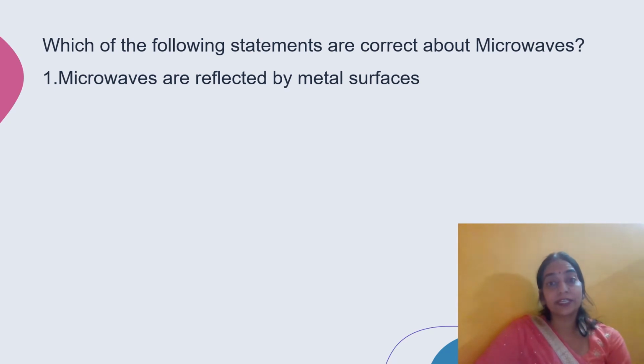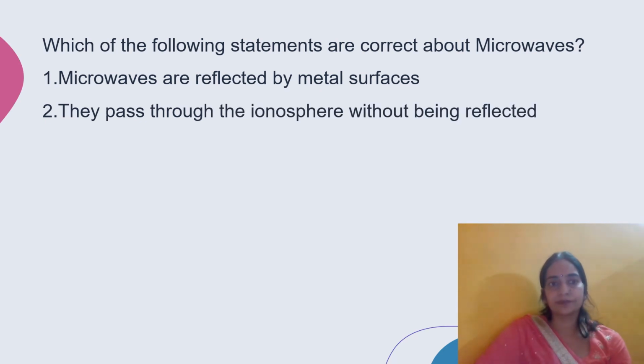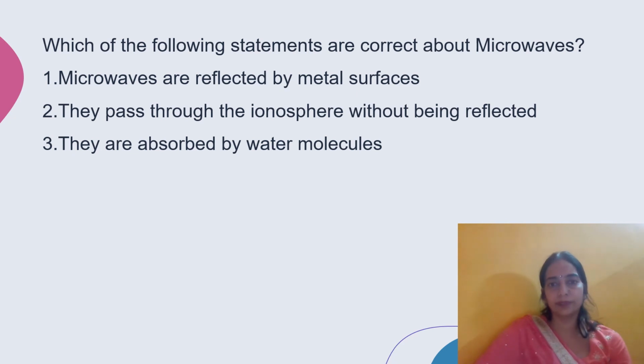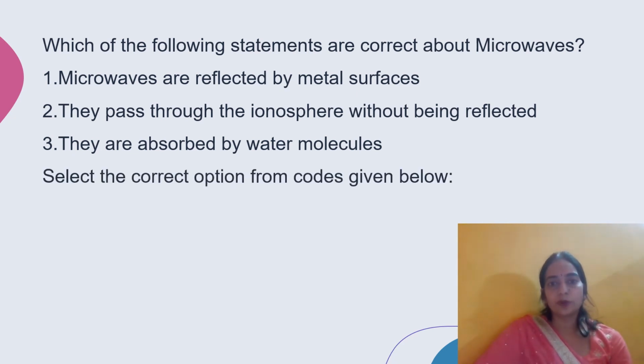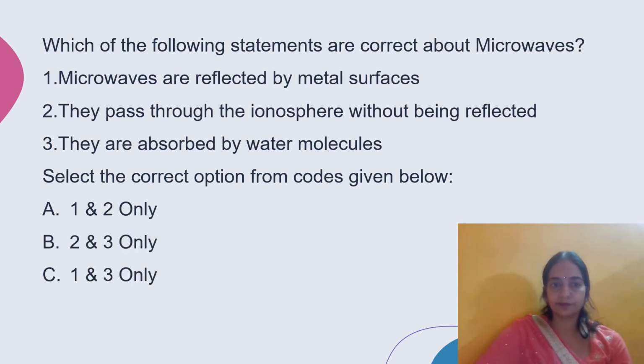So which of the following statements are correct about microwaves? Microwaves are reflected by metal surface. They pass through the ionosphere without being reflected. They are absorbed by water molecules. Select the correct option from the codes given below. 1 and 2 only, 2 and 3 only, 1 and 3 only, 1, 2 and 3 only. All the given statements are correct about microwaves. Microwaves are reflected by metal surface. They pass through glass and plastic. They pass through the ionosphere without being reflected. So option D is the correct option.